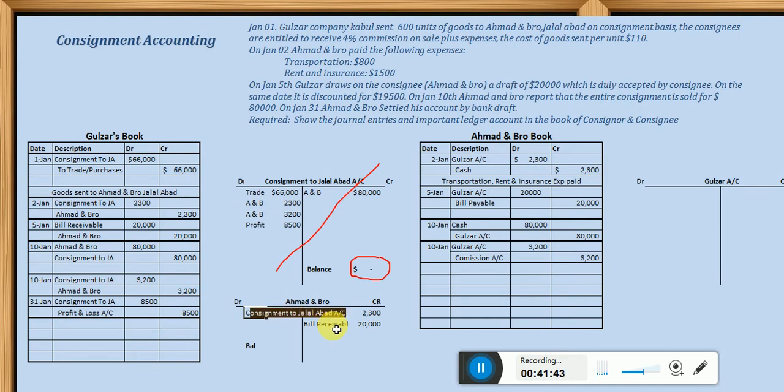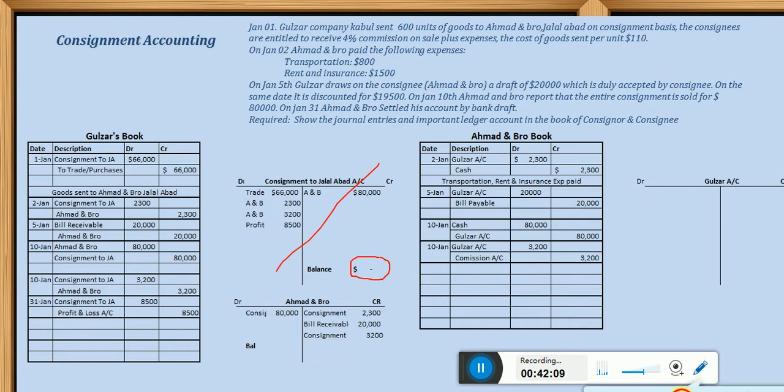Next again consignment, Ahmad and Bro credited here 3,200, and that is because of consignment again. Next finally we do not have more. So now all transactions related to Ahmad we have posted.